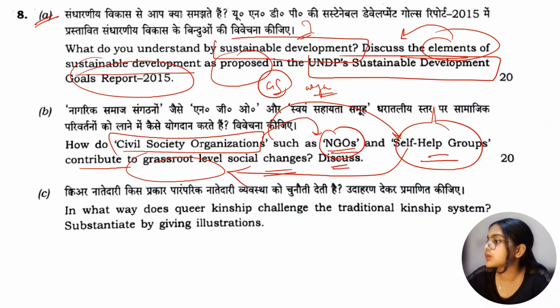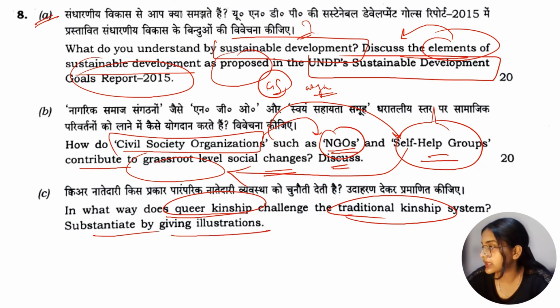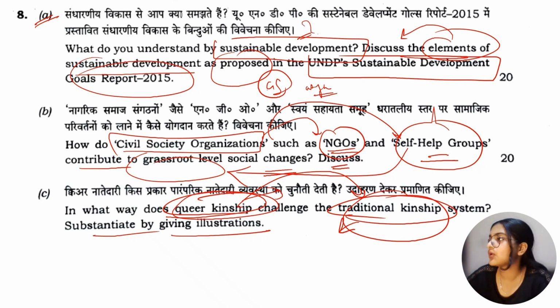C part says, in what way does queer kinship challenge the traditional kinship system? By giving illustrations. Okay, so what we have to write in this question is how queer kinship challenges the traditional kinship system, we have to explain that. So this is it for the questions. This is it for Paper 1 of Sociology Optional 2025. Thank you.